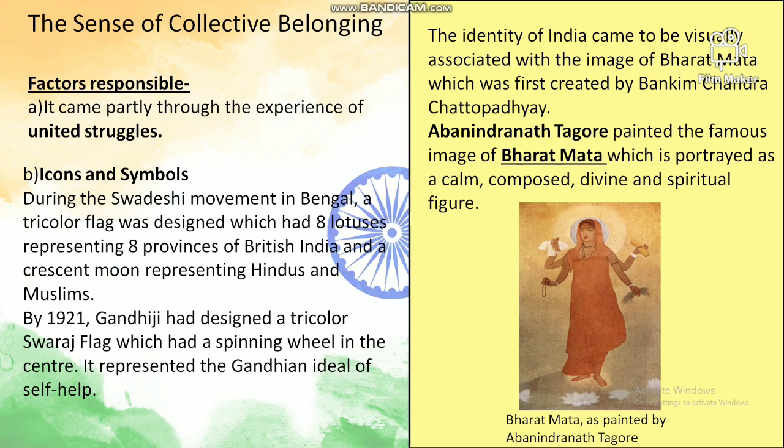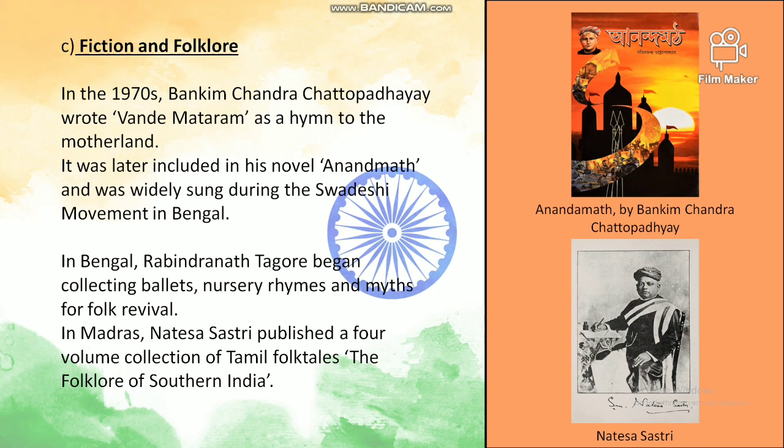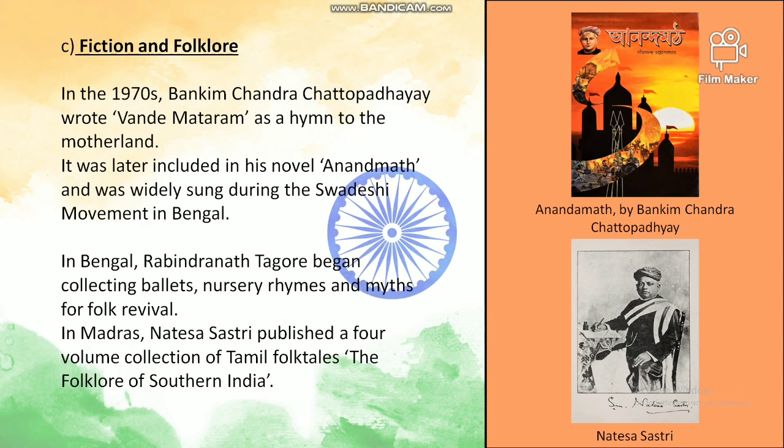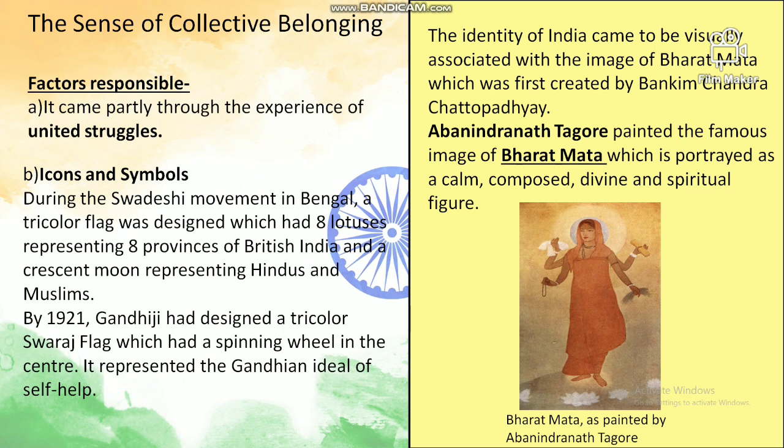Now, what were the factors responsible for bringing a sense of collective belongingness in the Indians? It came partly through the experience of united struggles. We'll read about icons and symbols, their roles. We'll be reading about fiction and folklore and reinterpretation of history. So one by one, let us take them up. First, we read about the experience of united struggles. All these satyagrahas were slowly and gradually putting in a feeling of oneness among the Indians.